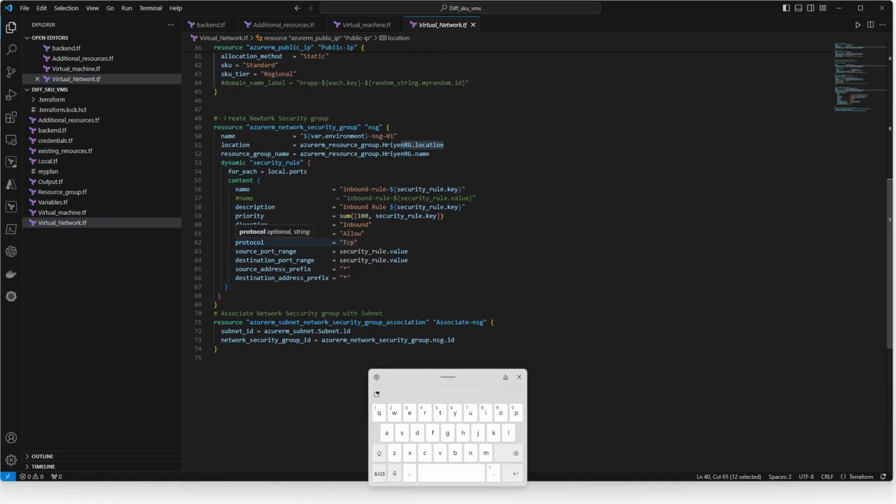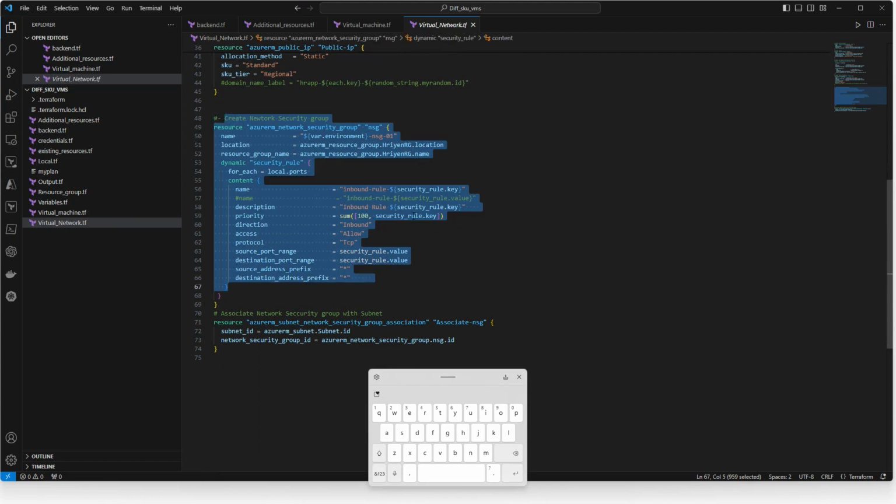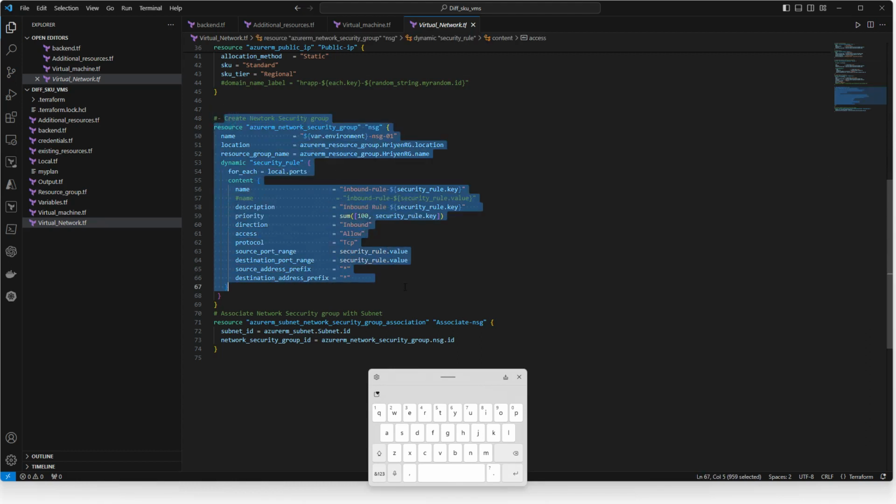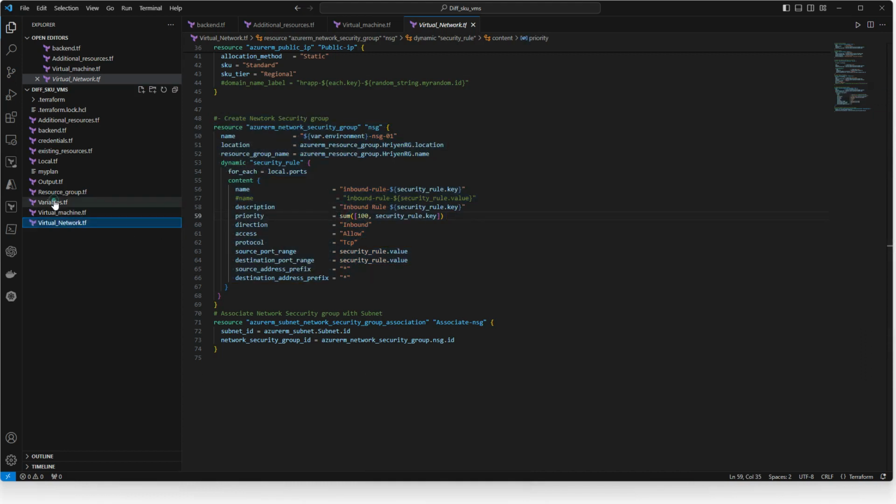Then, network related, I'm going to define the network security group, the NSG. So I have defined it here also. Now we are good with the network part, and the variable part also we are good.